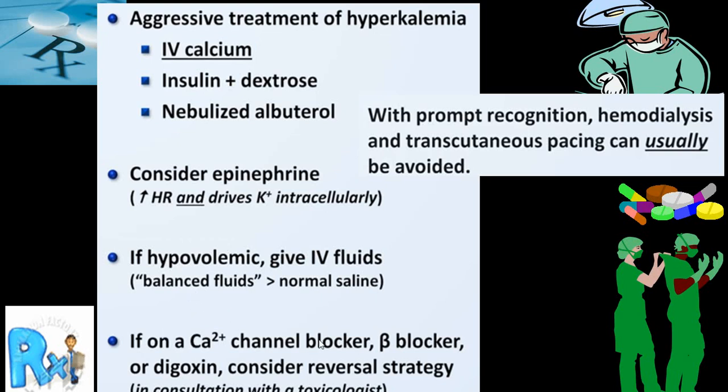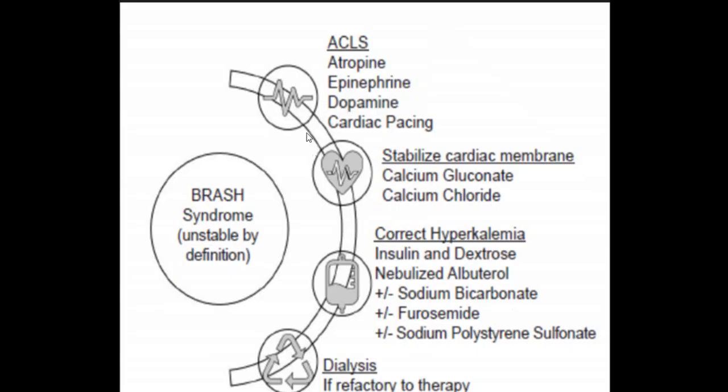If person is on a calcium channel blocker or beta blocker or digoxin, try to reduce the dose or stop, and look for the toxic level in the blood. So that will help to reverse the toxic effect of CCB, beta blocker and digoxin. These are the three notorious drugs, and do not forget to add even ACE inhibitor. So, because of severe bradycardia, you can use atropine, epinephrine, dopamine or cardiac pacing.